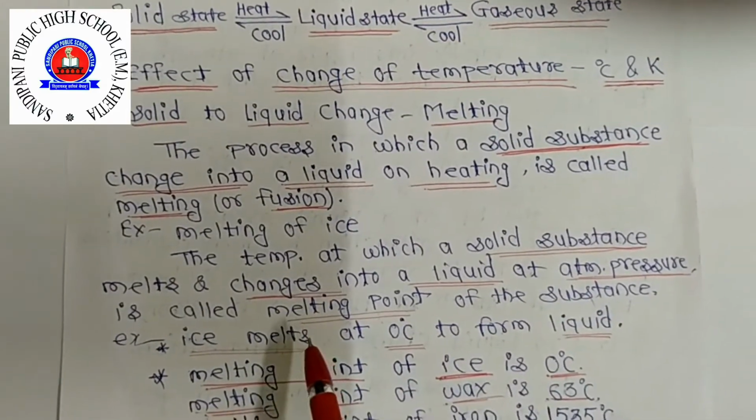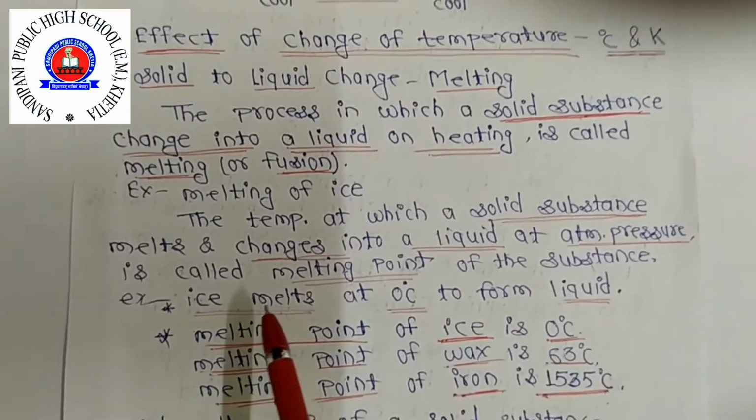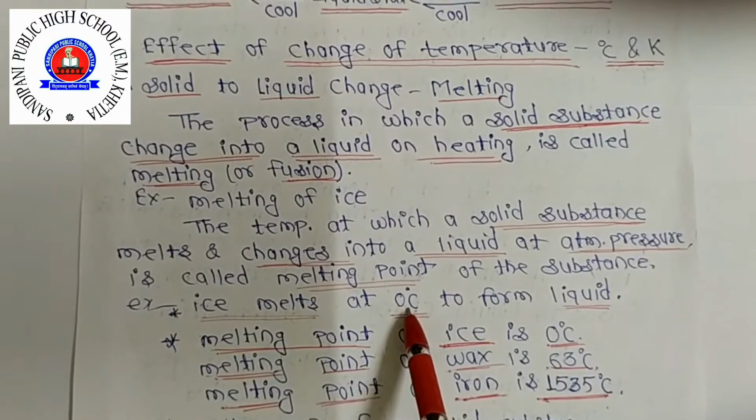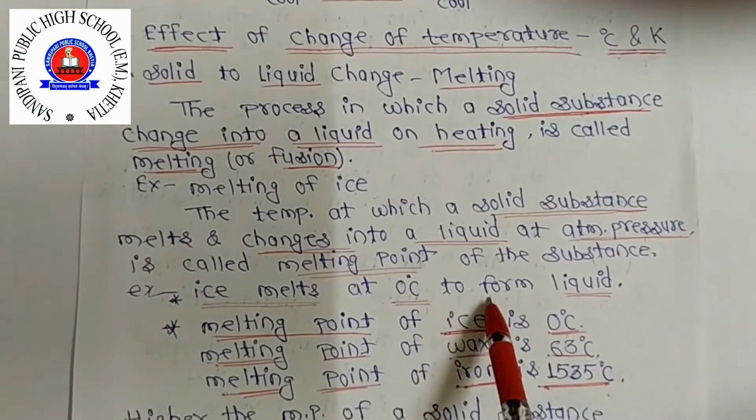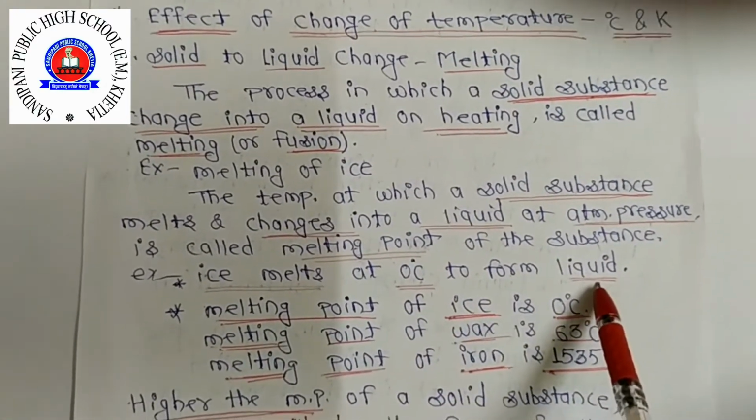Here are some melting points. Ice melts at 0 degrees Celsius to form liquid, meaning water.